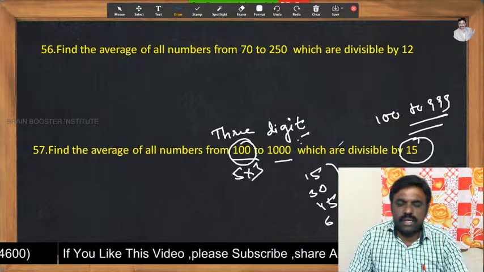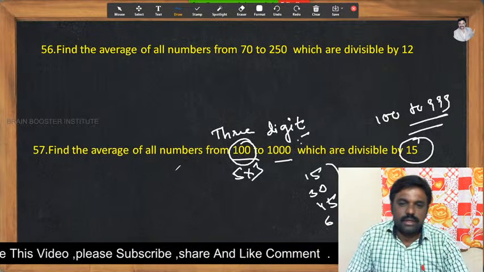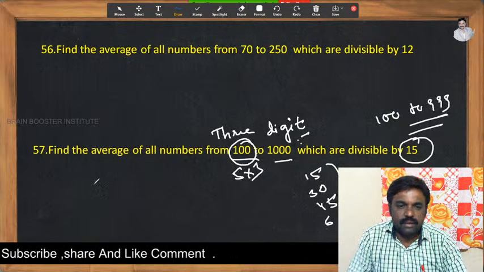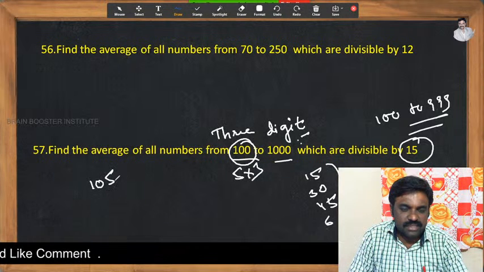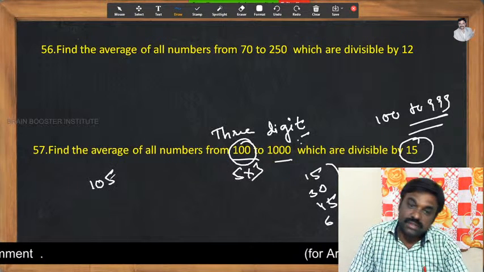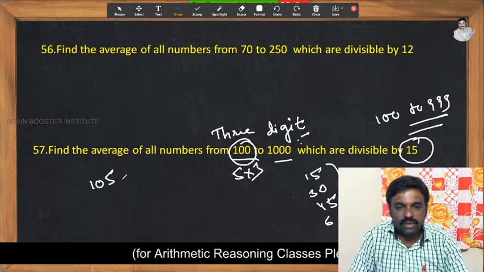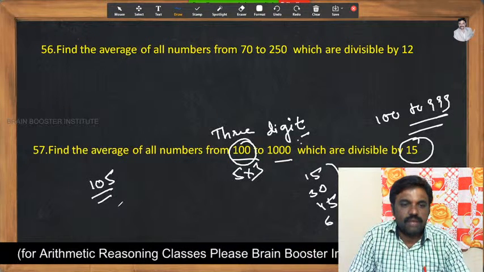So 100 is not divisible by 15. We take the next number by adding 5, that is 105. The 105 goes in the 5 table as its unit digit is 5, and it also goes in the 3 table, since the sum of the digits is 6, which is a multiple of 3. So it is divisible by 5 and 3, and that's why it is divisible by 15.